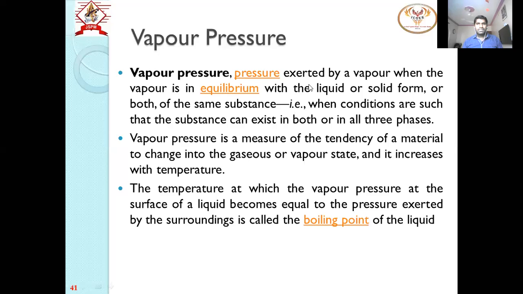Vapor pressure is the pressure exerted by the vapor. It is the measure of the tendency of a material to change its state from liquid to vapor.